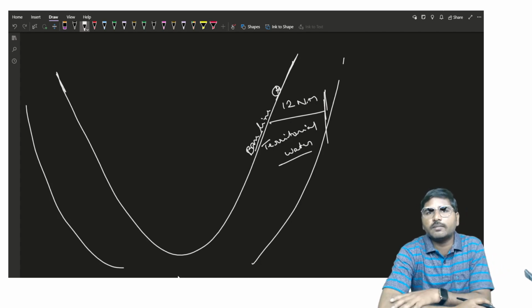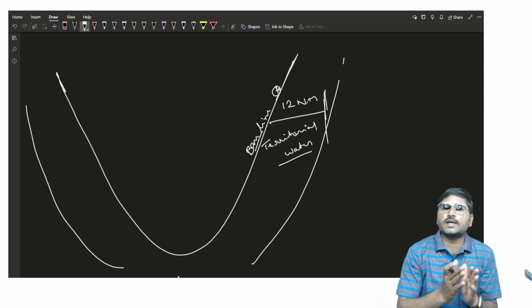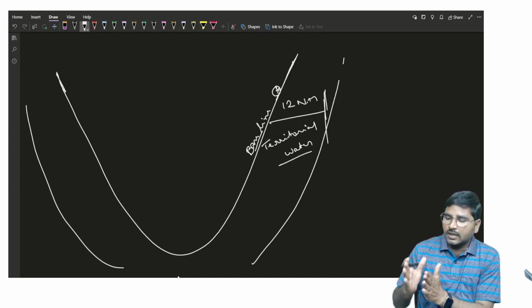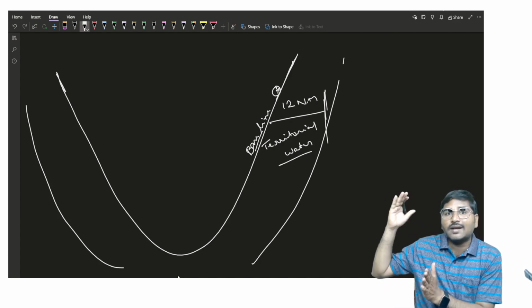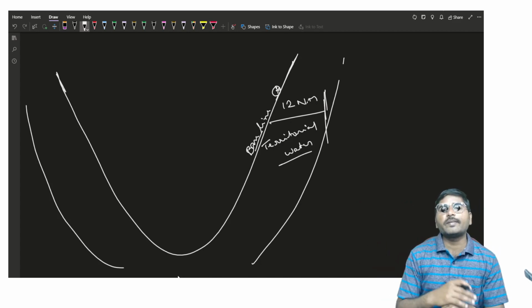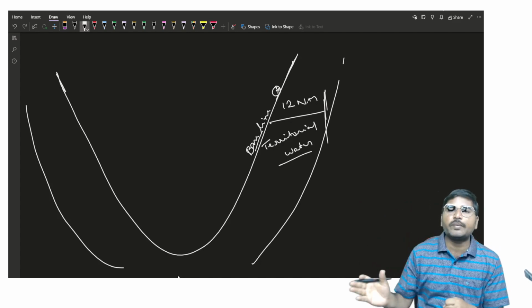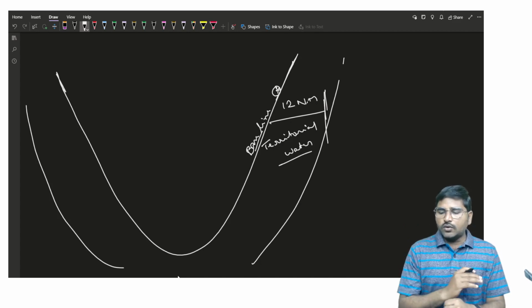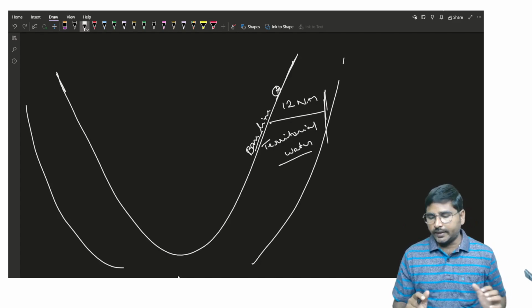Suppose the Tamil Nadu CM can exercise power not only up to the Chennai baseline, he can even exercise the sovereign power up to 12 nautical miles of the sea water. Up to that part it is forming part of India, and forming part of Tamil Nadu. Are you getting my word? So territorial waters are forming part of India.